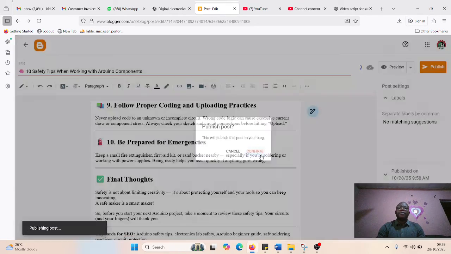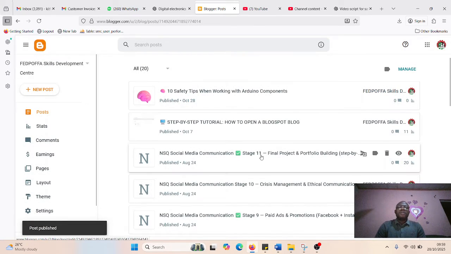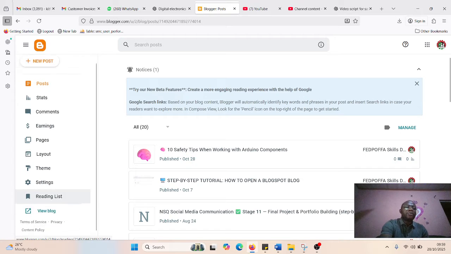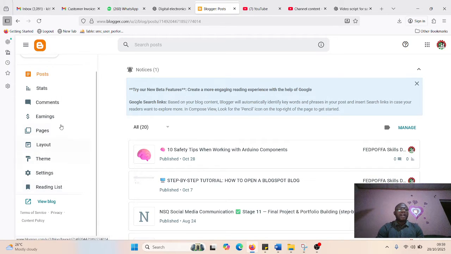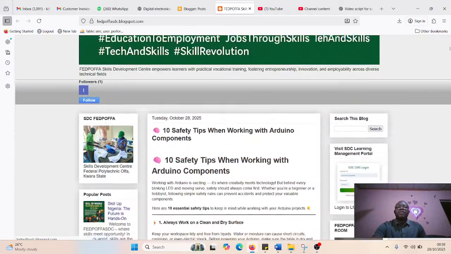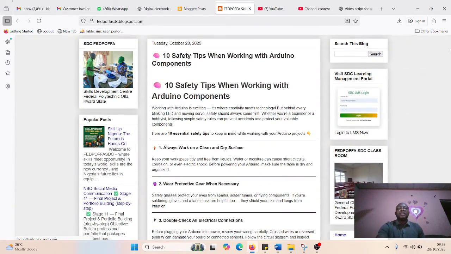Then confirm the posting. When this is done, you can see we have successfully created a 10 safety tips when working with Arduino. If you want to view what you posted, come to the left corner of your blog, you will see view blog. Click on view blog. Then it displays your front page. You can see our post is ready, and this is today's date, and we successfully posted this.